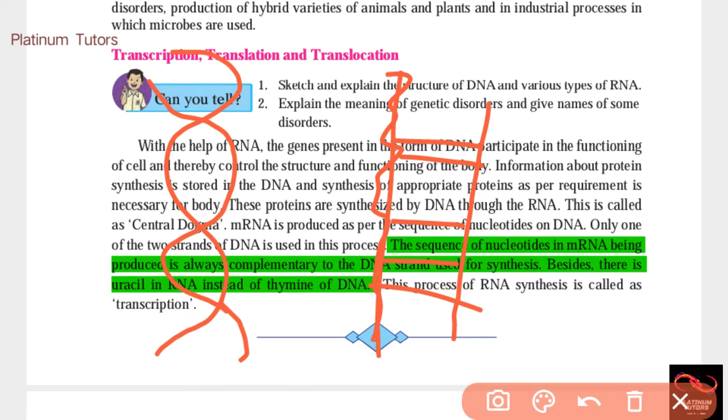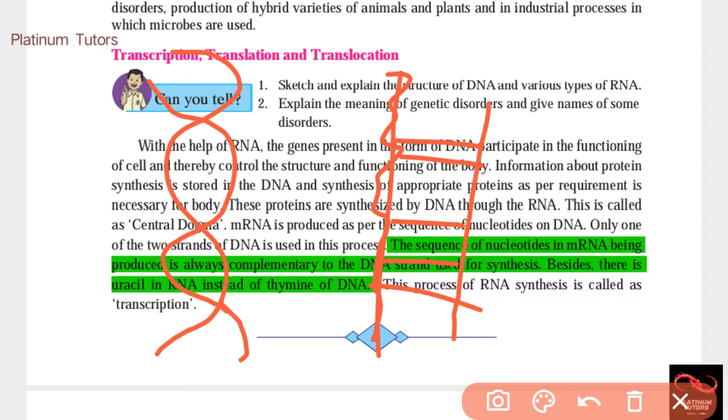The three substances are sugar, phosphate, and nitrogenous bases. These three substances together form nucleotides. Okay guys, the three substances together form a nucleotide.